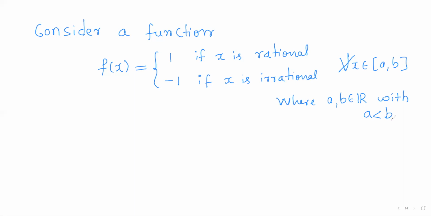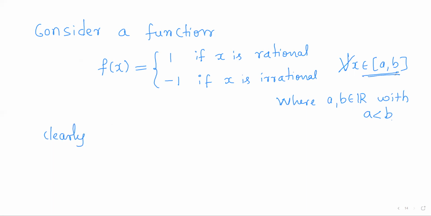So for some closed interval a comma b, I'll define f of x to be 1 if x is rational and f of x to be -1 if x is irrational. So now we shall verify that the square of this function is Riemann-Stieltjes integrable, but the function f is not Riemann-Stieltjes integrable, right? So clearly